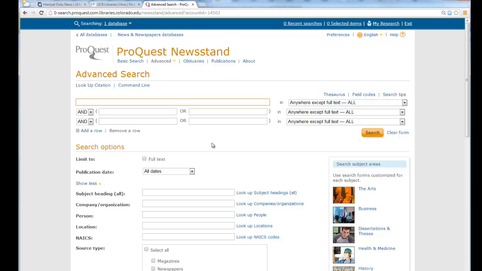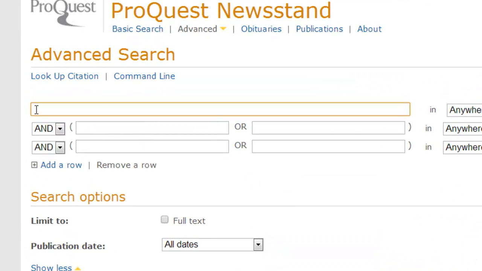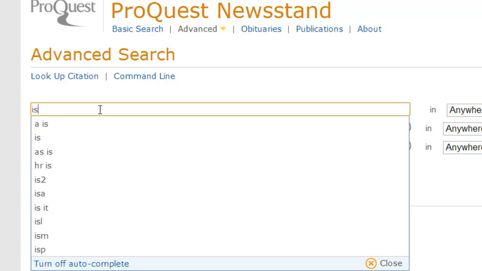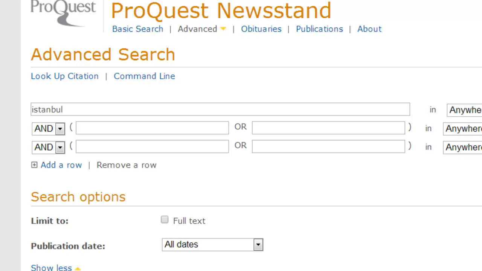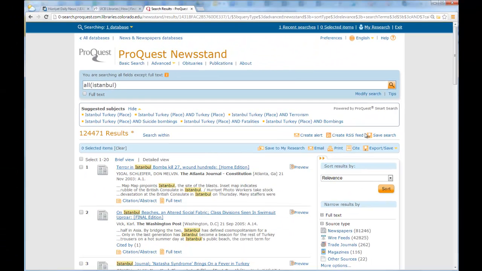So here we are in ProQuest Newsstand, and I'm just going to do a simple word search for Istanbul. And remember, this is going to search across all news sources that are included in this database. So you'll see we get quite a few results here.